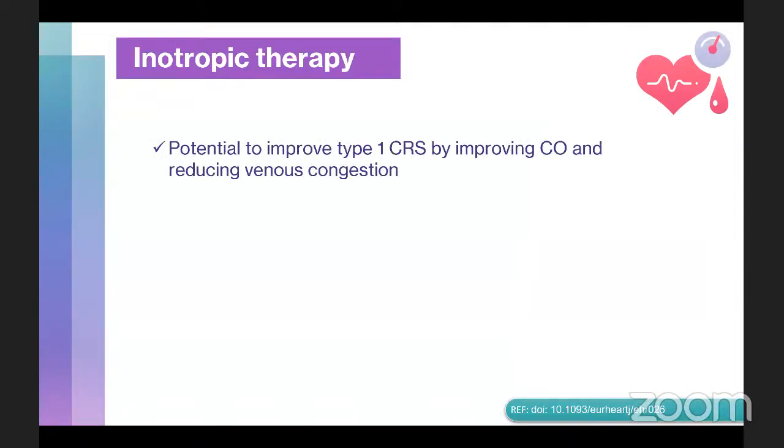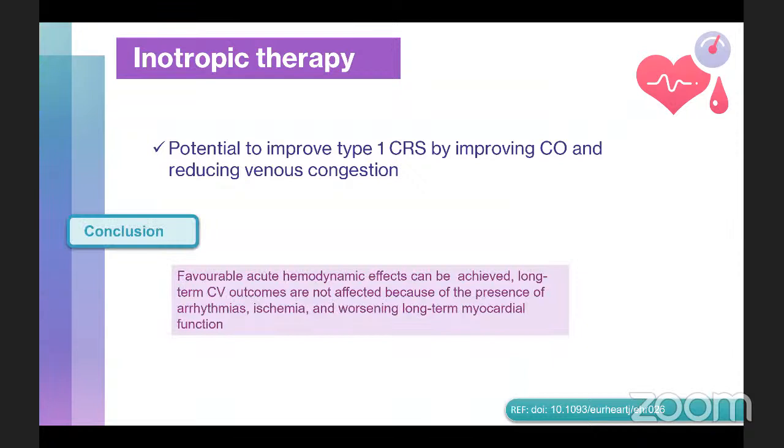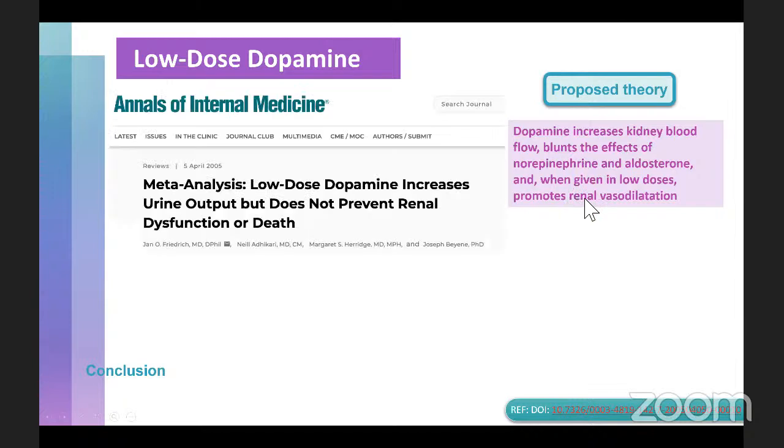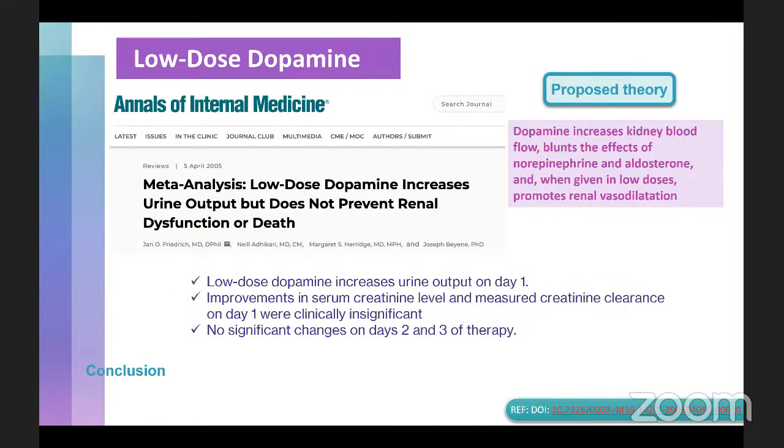Now, inotropic therapy is used especially in type 1 CRS to improve cardiac output and reduce venous congestion. The conclusion is that it has a favorable acute hemodynamic effect, but not good long-term cardiovascular outcomes. A small word about low-dose dopamine, because it's something that we see on and off. The proposed theory is that at low doses, dopamine will help promote renal vasodilatation, but meta-analyses have shown that low-dose dopamine increases urine output.